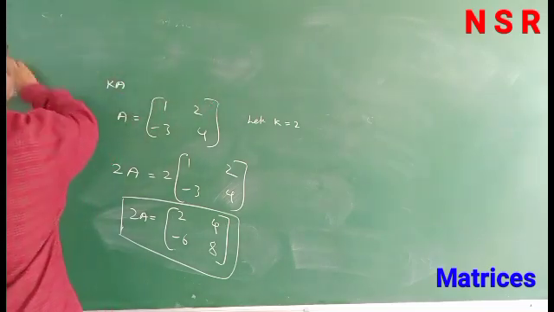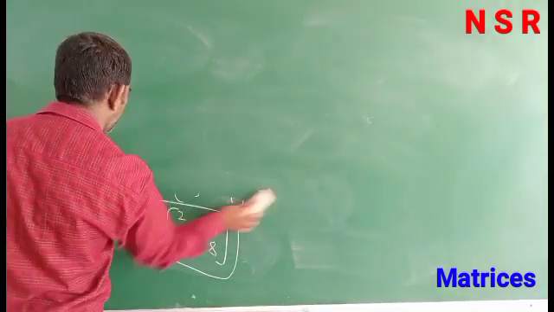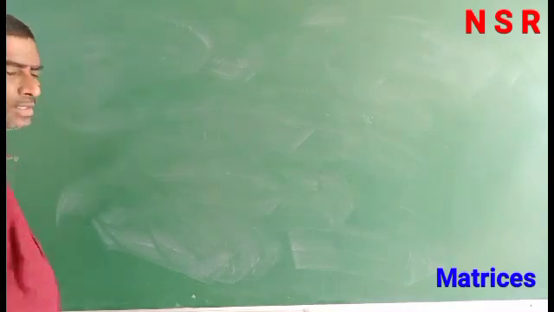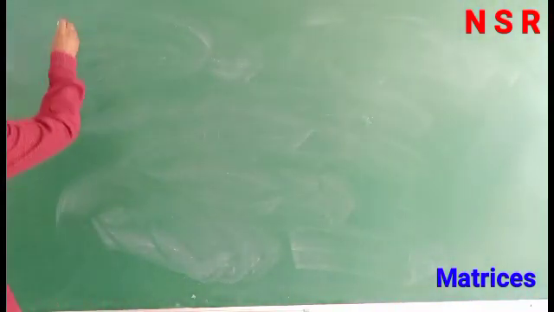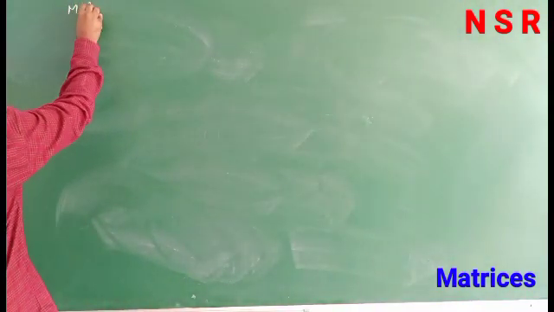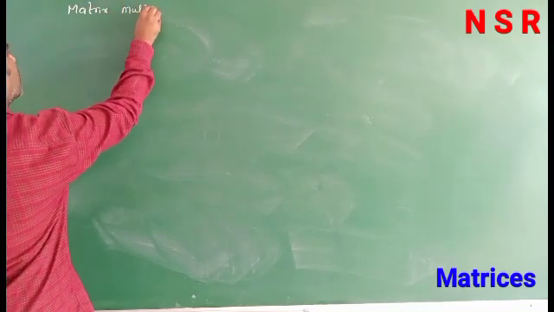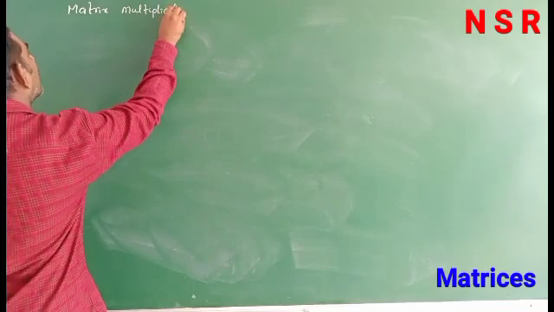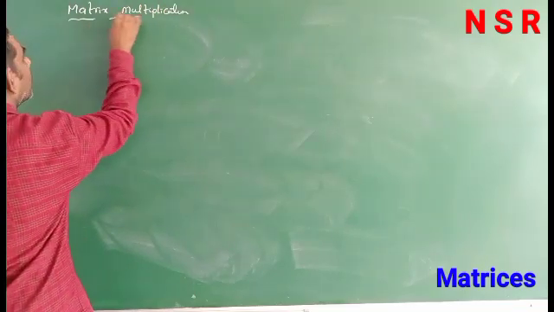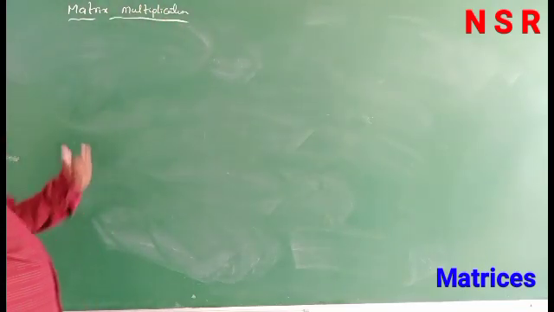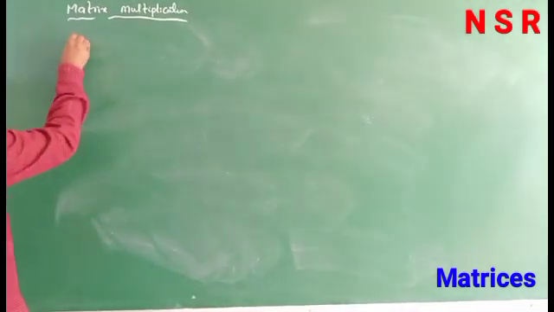Next, matrix multiplication. How to multiply two matrices?